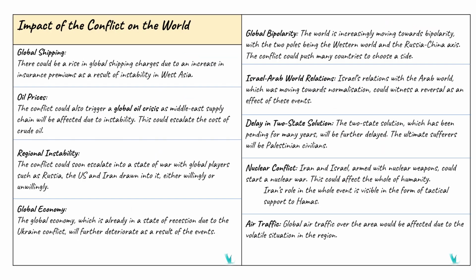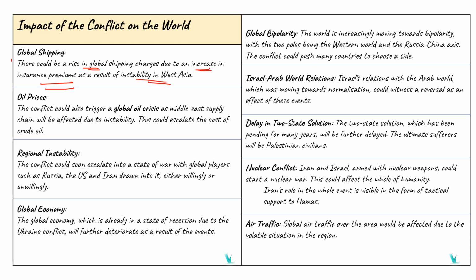So what will happen to our world because of these conflicts or because of this war? There are certain issues. First one is about global shipping. We know that if there is a conflict or a war, there will be an increase in the insurance premium. So it will lead to a rise in global shipping charges. This is because of the instability in West Asia.